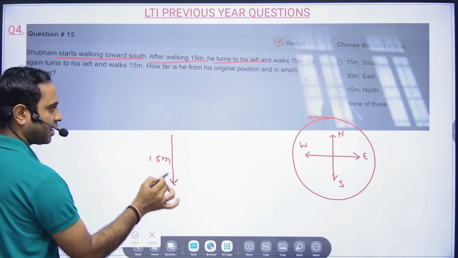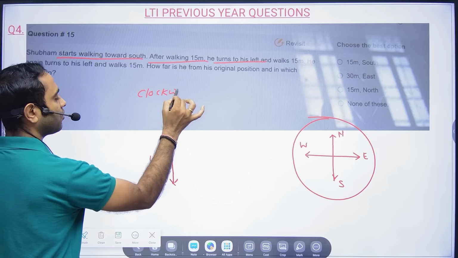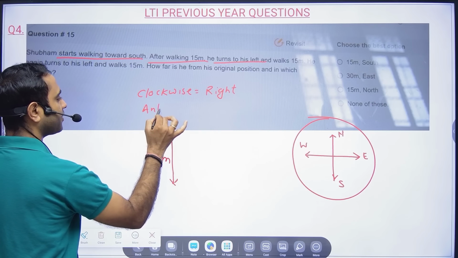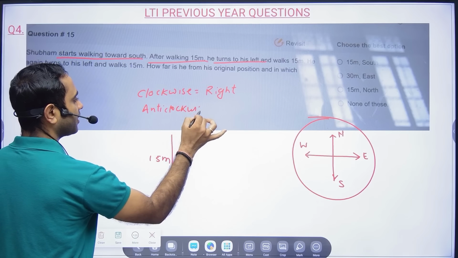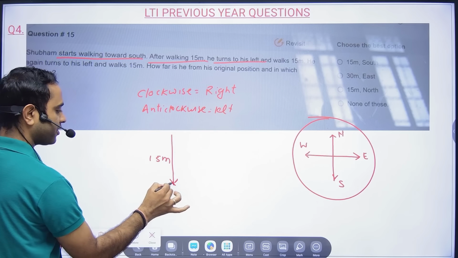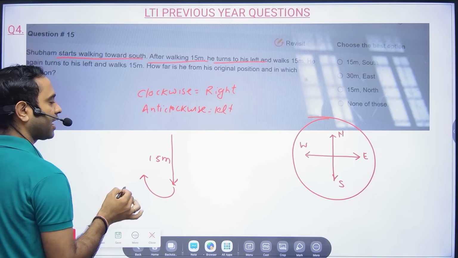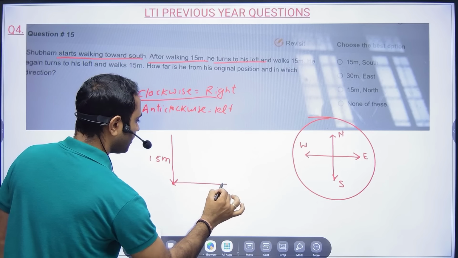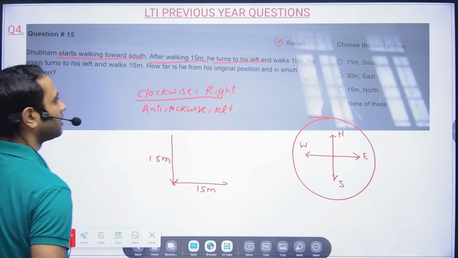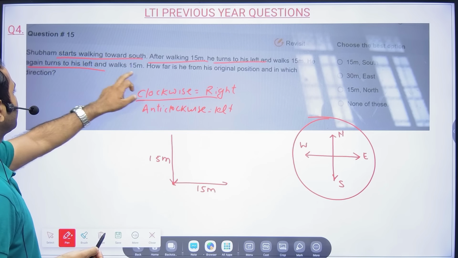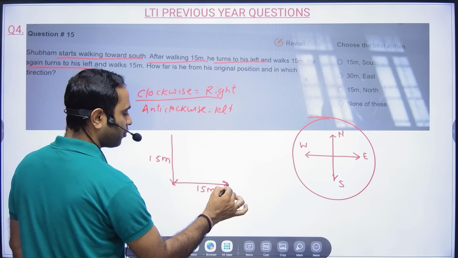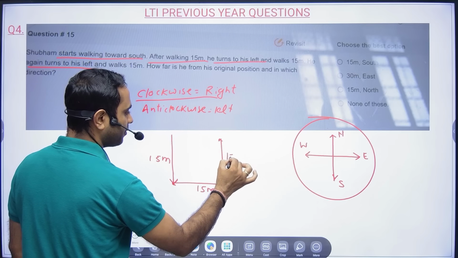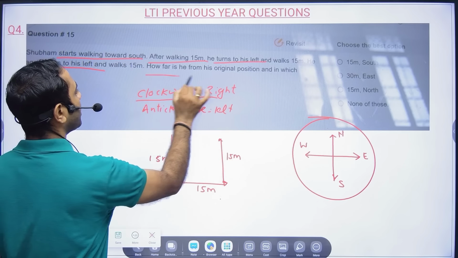Now, always for right and left, any rotation in the clockwise direction will be right, and any rotation in the anti-clockwise direction will be left. So put your pen point here. This side will be the right side, okay? Clockwise means right, and this side will be left. So again to the left, Subham goes 15 meters, and again turns to his left and walks 15 meters. Again put your pen point here. Clockwise means right, so anti-clockwise will be left. So 15 meters, correct? Now, how far is he from the original position?